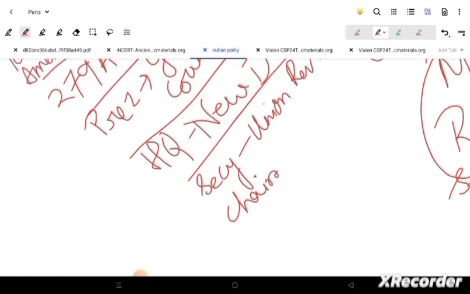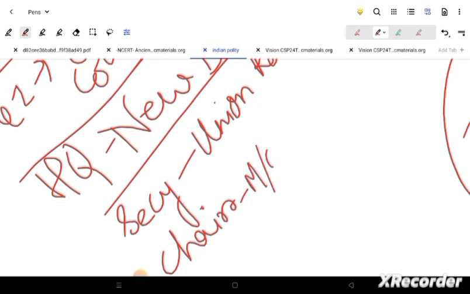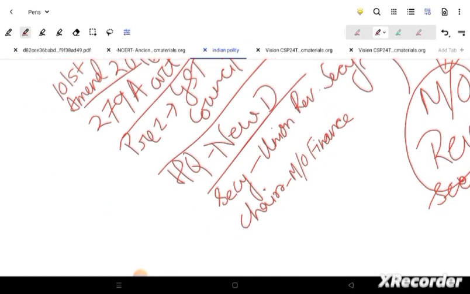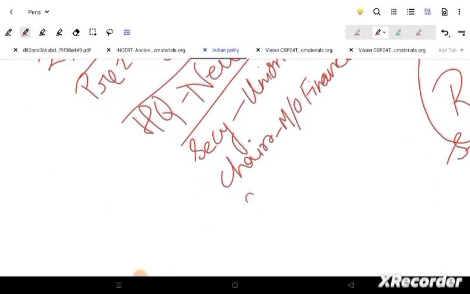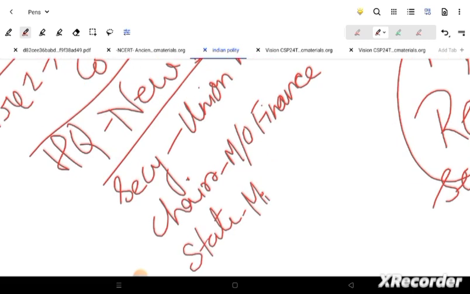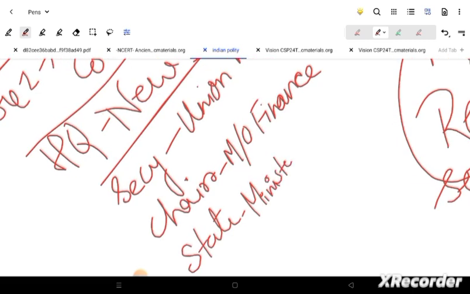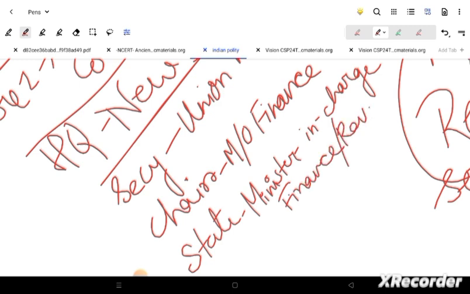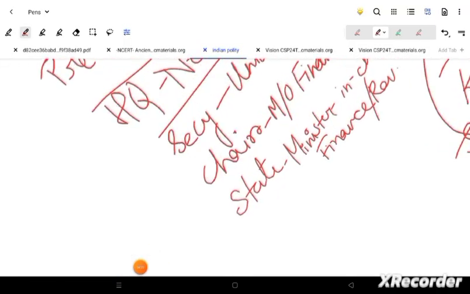Chair, we will write the Minister of Finance, that is very important, the finance ministry has its role as chair. And then there will be states also, right? States coming as minister in charge of finance or taxation, any ministry with which revenue is associated can be associated. Along with that, from the states we have only one vice chairperson, right? That is almost all of our composition. This is the vice chairperson.